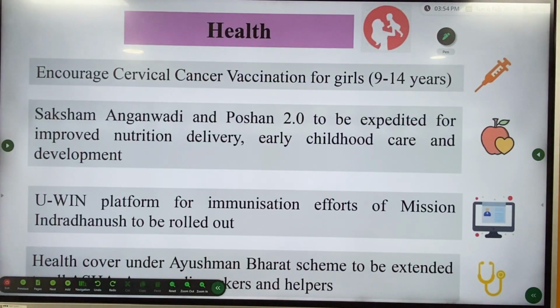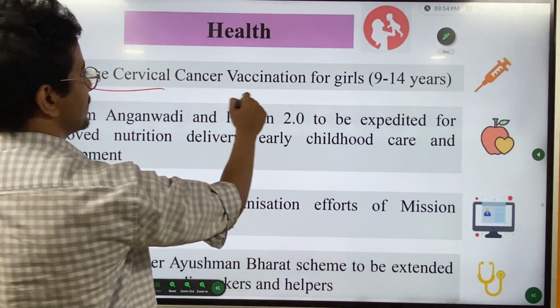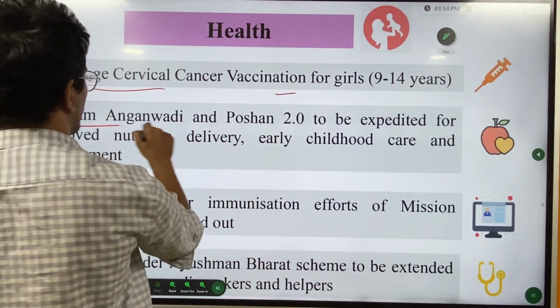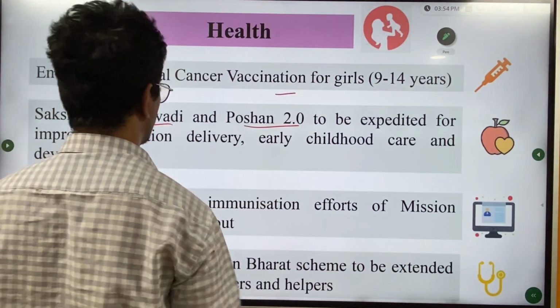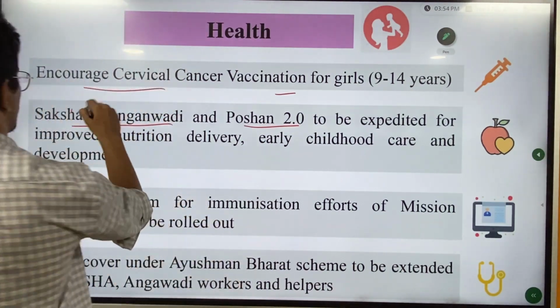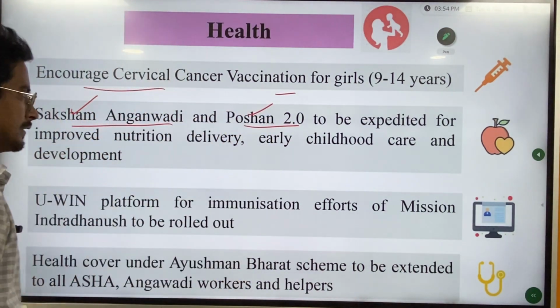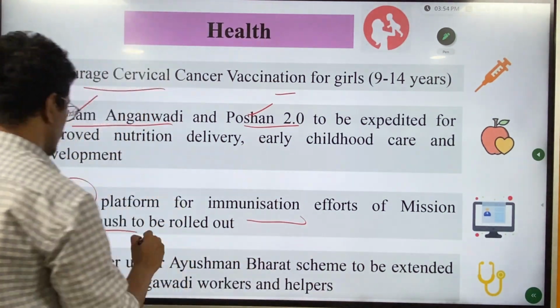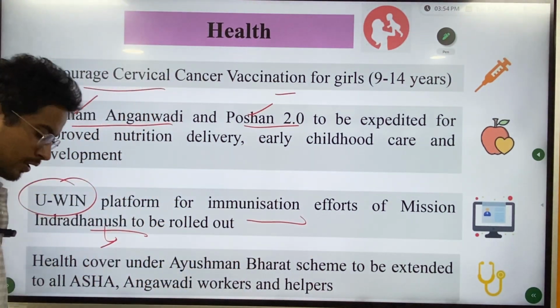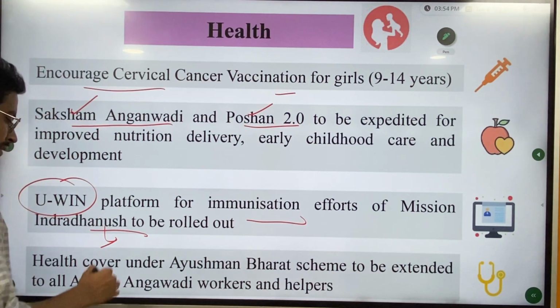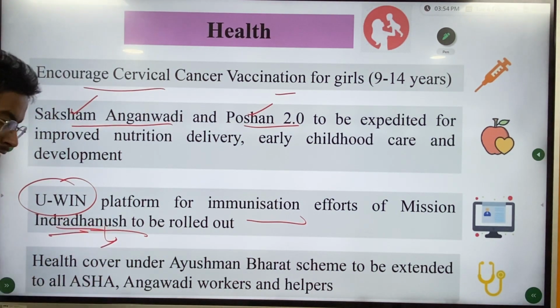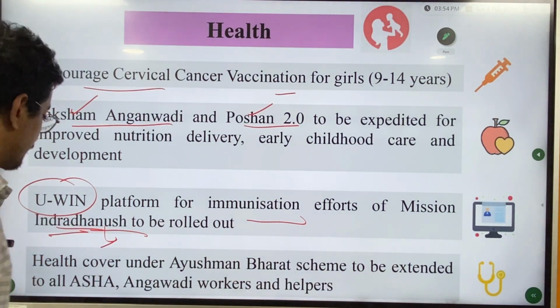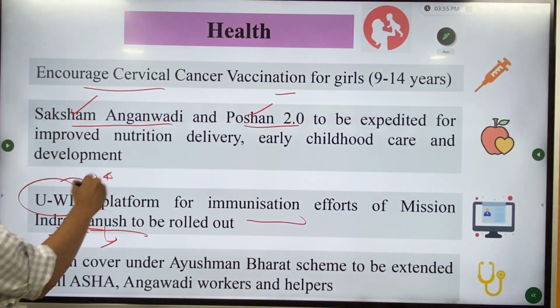Next, health. Encourage cervical cancer vaccination. Saksham Anganwadi and Poshan 2.0 Abhiyan. Do read about this too. What are the criteria and who will get it and how much? U-WIN, platform for immunization effort under Mission Indradhanush. Again, this Mission Indradhanush, how many vaccines are provided? You have to read about all these things, it becomes very important for your upcoming prelims. And you need to remember this.